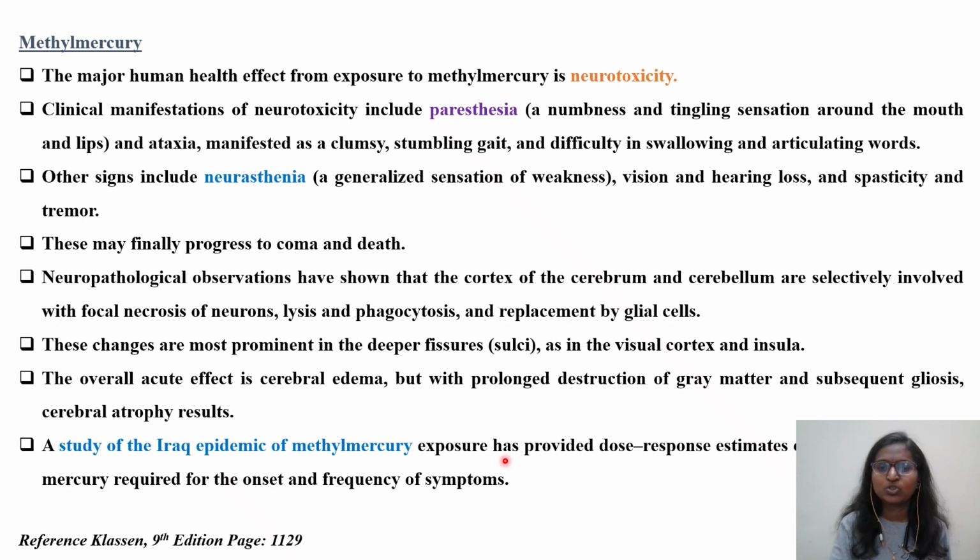The exposure has provided dose-response estimates of mercury required for the onset and frequency of symptoms. If a question comes on Minamata, there might be an answer, but they will frame a question on the Iraq epidemic like this. So don't get confused. It is there in the lesson on page 1129, so go back and check this epidemic incident also.